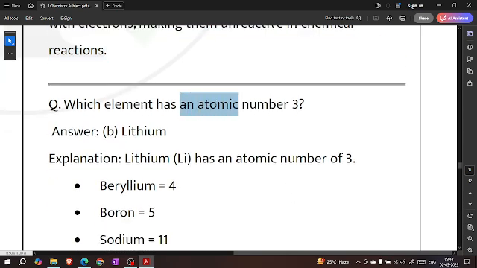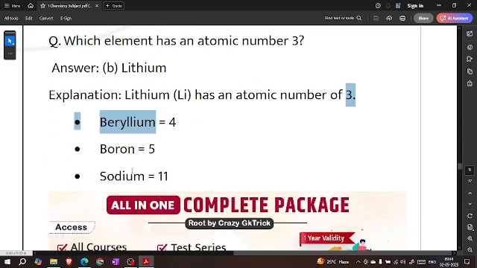Which element has atomic number 3? Lithium. Lithium has an atomic number of 3. Beryllium 4, boron 5, sodium 11.